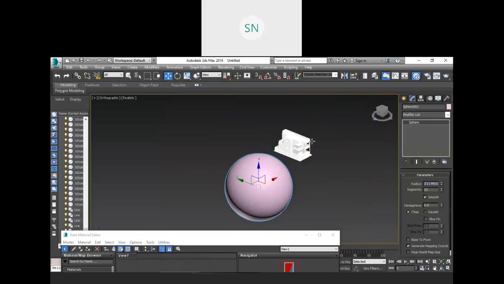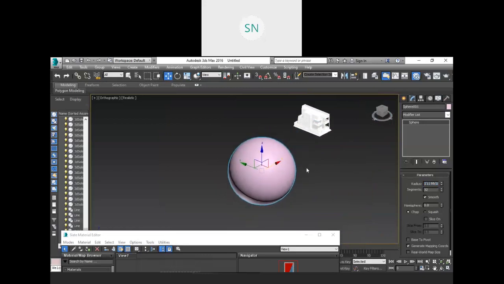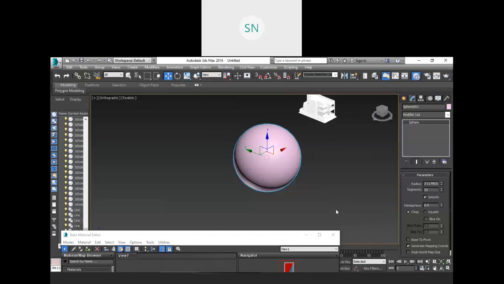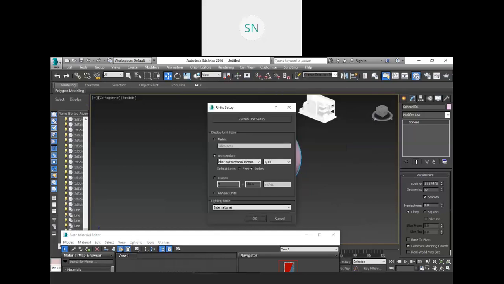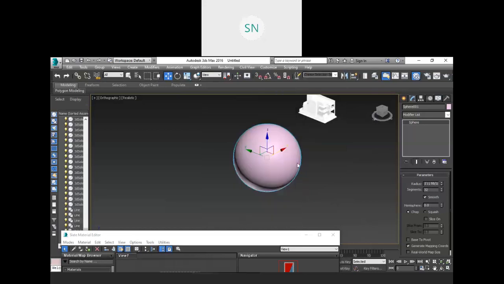This is a very tiny model, that is why. So it's 2 feet. Make sure our unit is proper. It's in inches, which is fine. Here I have entered 2 feet, which is also fine.